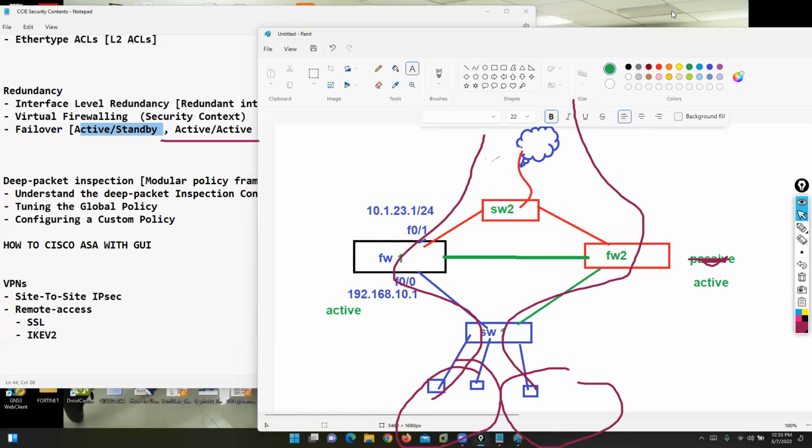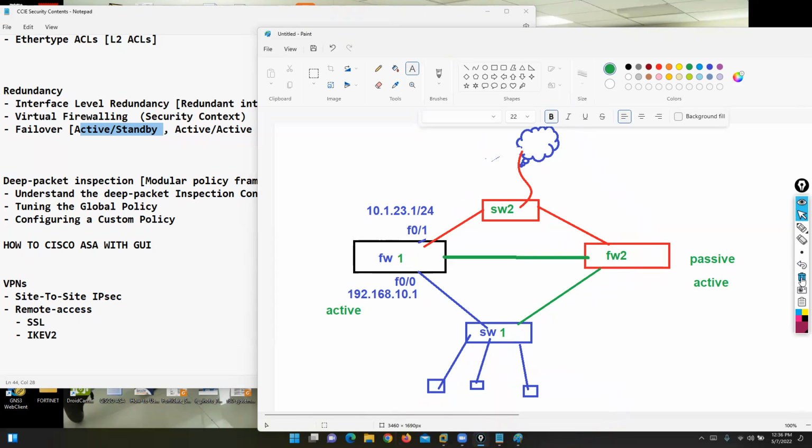Any question, Munal? Clear now? No, I have a question. Active and standby, what is the basic requirement? Does it have to be the same software and the same hardware? Yes, Munal, right now I'm giving the basic idea. I will tell you everything in detail. Sometimes the failover doesn't sync in the real environment.